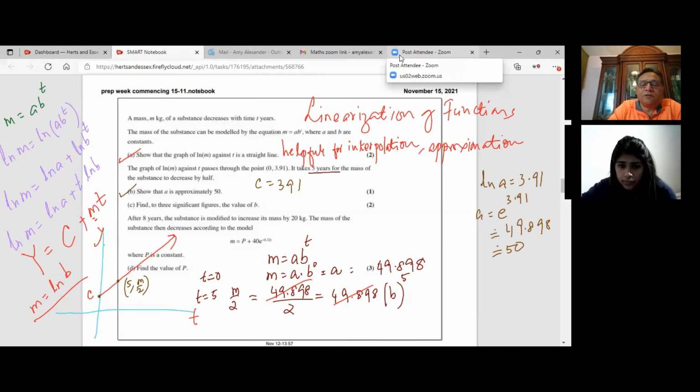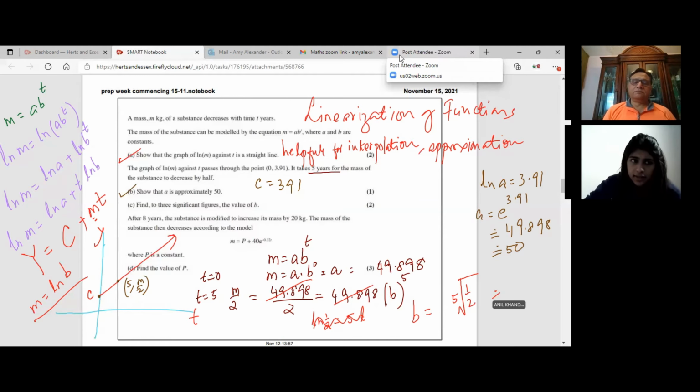Take log. Again, you can take log, ln, right? So ln of half is equal to 5 times ln of B, right? Or you can do the 5th root. We can just do that, so B is equal to the 5th root of half. Is that clear to you? Wait, so we're subbing all of this into M equals A B to the power of T. Yeah. And M is half of what it was. So M and M cancel. You get the idea.